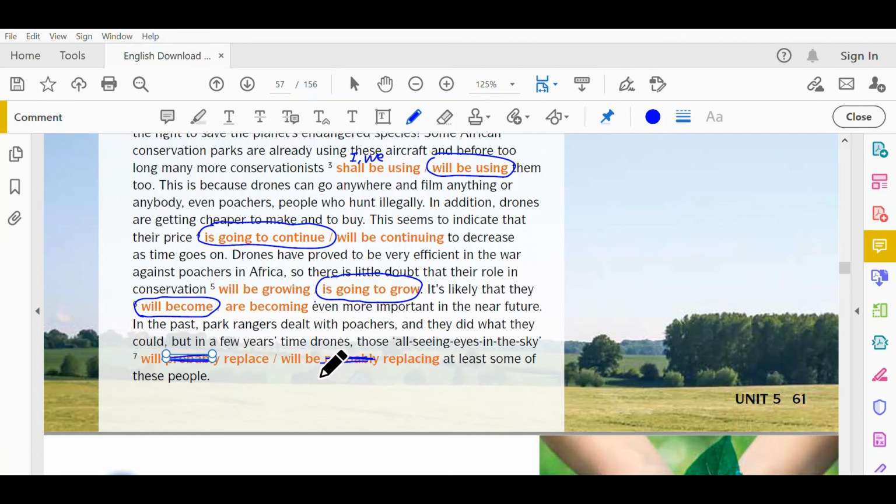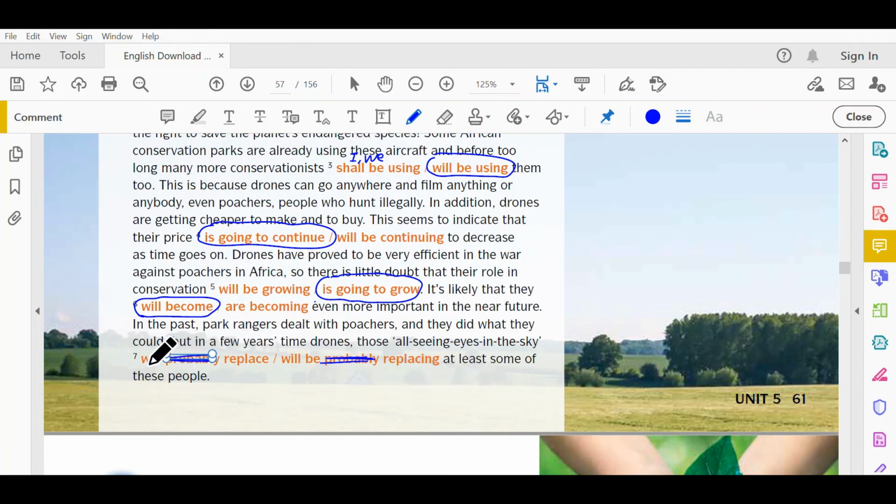This one is will be replacing, the future continuous. Now you remember that when you want to use future continuous, it must be for actions that will be in progress at a specific time in the future. So we don't see any specific times.